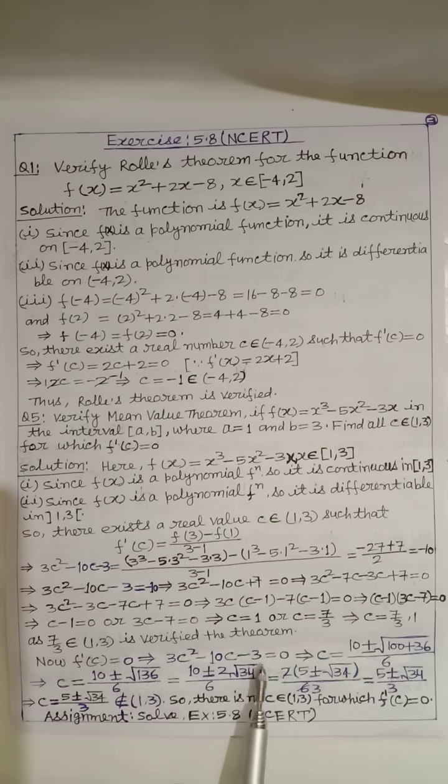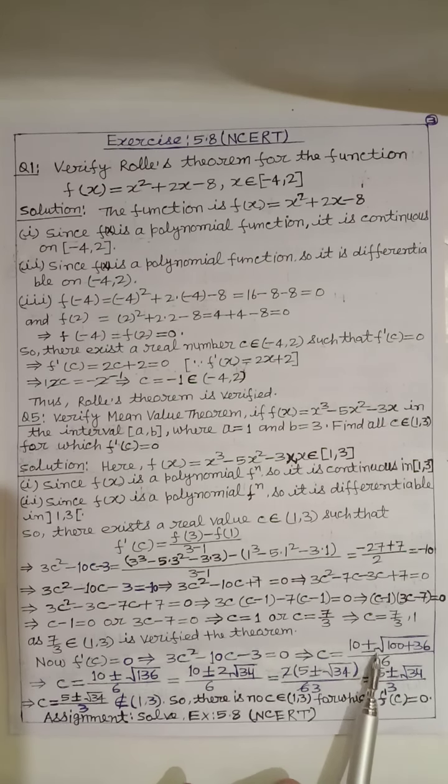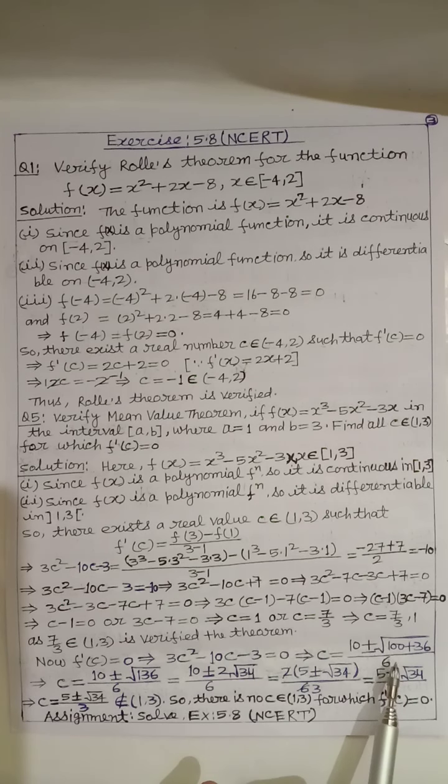This is also a quadratic equation in the variable c, so c = (-b ± sqrt(b^2 - 4ac))/2a. So using that we get c = (10 ± sqrt(100 + 36))/6.